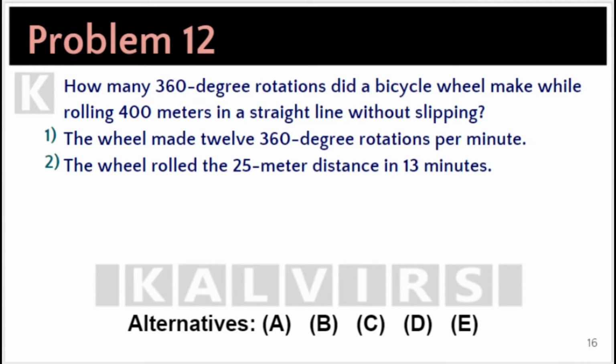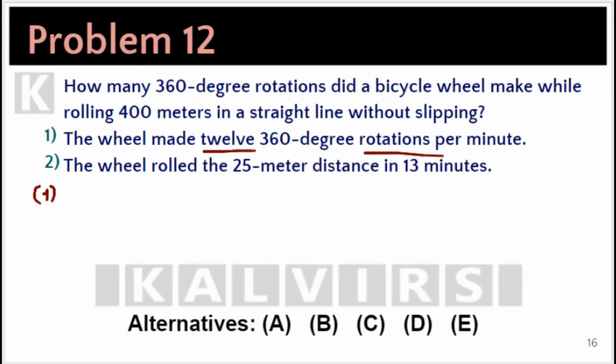How many 360-degree rotations will a bicycle wheel make while rolling 400 meters in a straight line without slipping? So, in order to find the answer, we need to know the time the bike traveled and how many rotations per minute or seconds or hours it did. From statement 1 alone, the wheel made 12 rotations per minute.